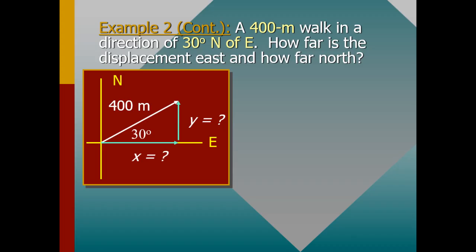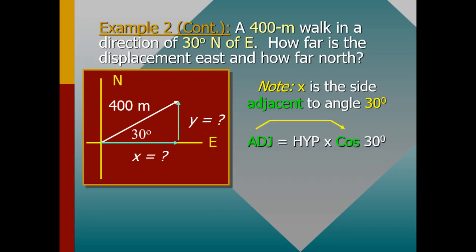We need to note that x is the side adjacent to the angle 30 degrees. For us to find x on the adjacent side, we say adjacent is equal to hypotenuse times cos 30. This is coming from the basics which I've already given.